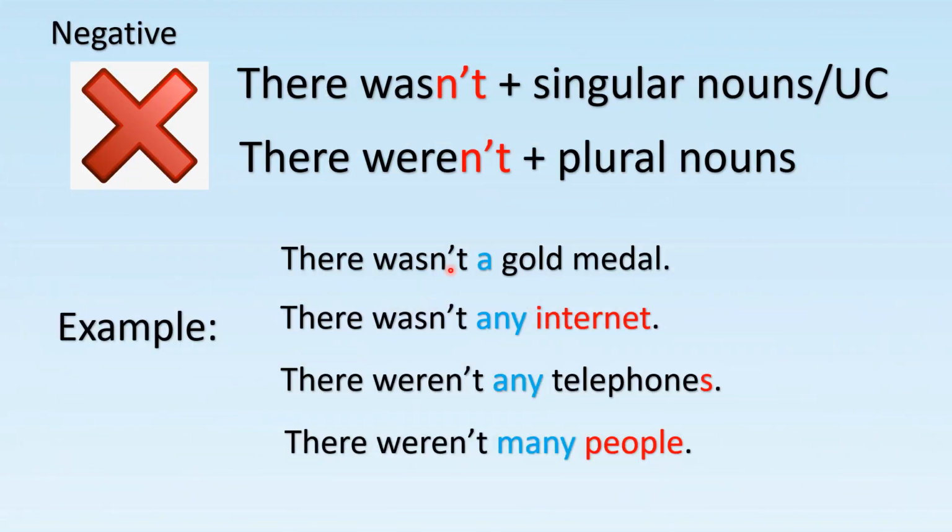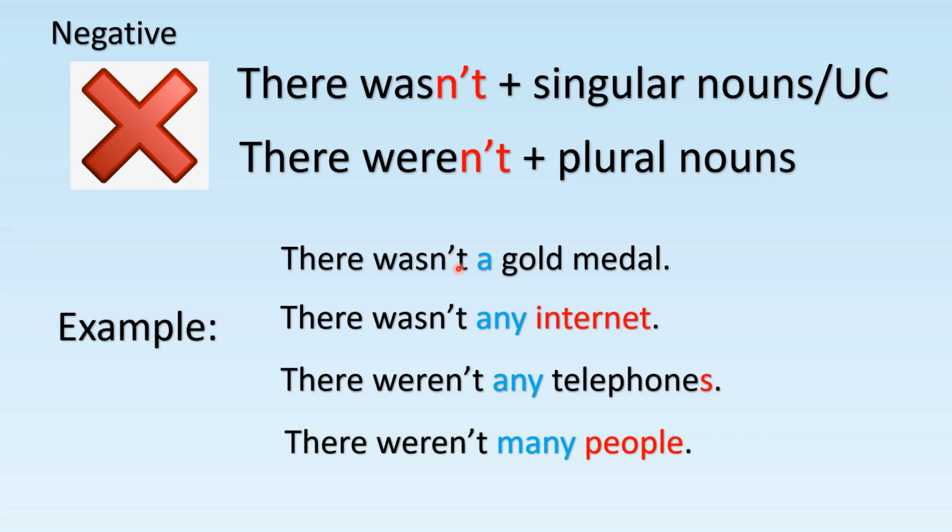To make it negative, we just put the not and apostrophe T. There wasn't, there weren't. Example, there wasn't a gold medal, there wasn't any internet, there weren't any telephones, there weren't many people. Now look at each sentence with the keyword a means it is singular.